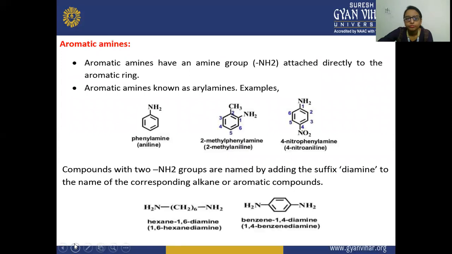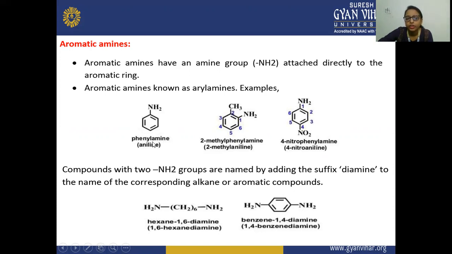Next is your aromatic amines. Aromatic amines have an amine group, that is NH2, attached directly to the aromatic ring. So here you will see that this NH2 is directly attached to this aromatic ring. That is why these are known as aryl amines. So the aromatic amines are also known as aryl amines.